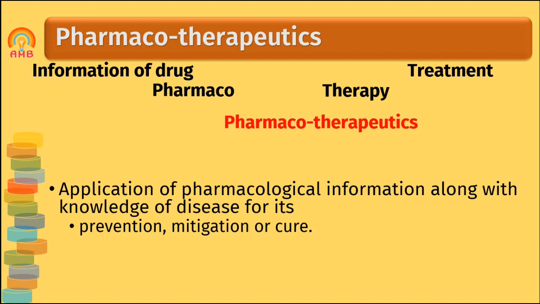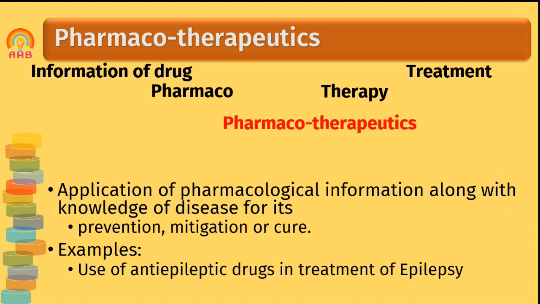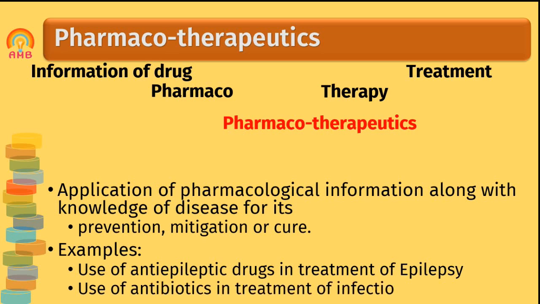For example, use of anti-epileptic drugs in the treatment of epilepsy, use of anti-leprotic drugs in the treatment of leprosy, and use of antibiotics in the treatment of various infectious diseases.